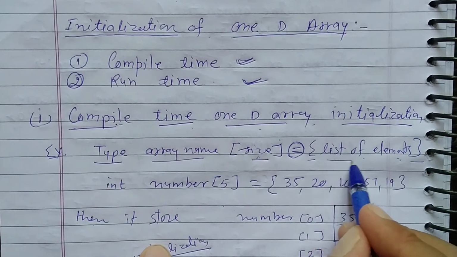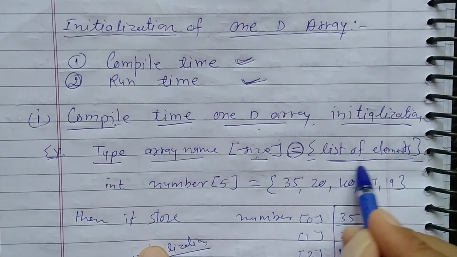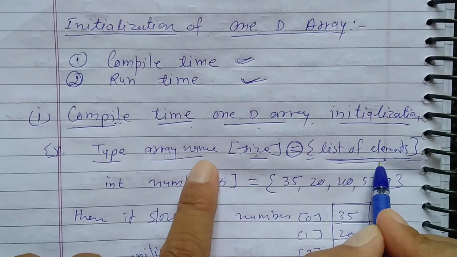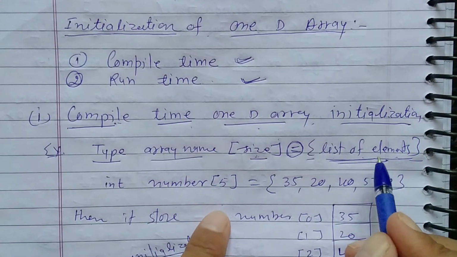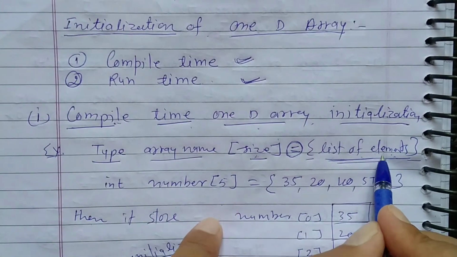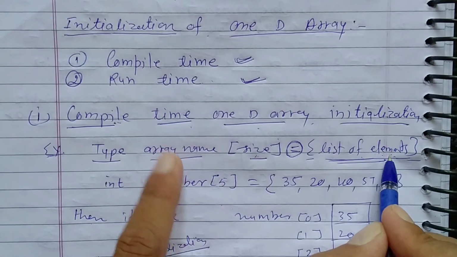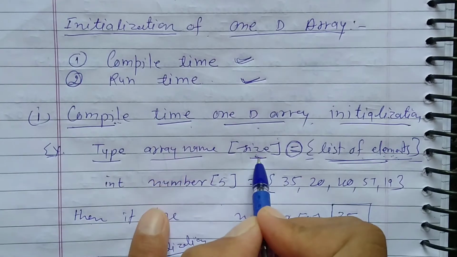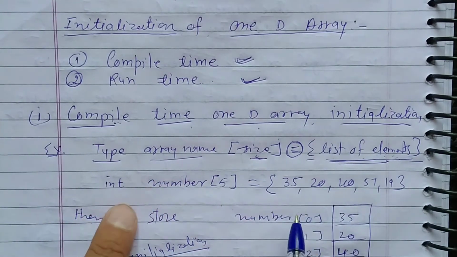We are assigning the values of the elements to the array. Means the right side values will be assigned to the left side variable or array name according to their size. Let's have an example.